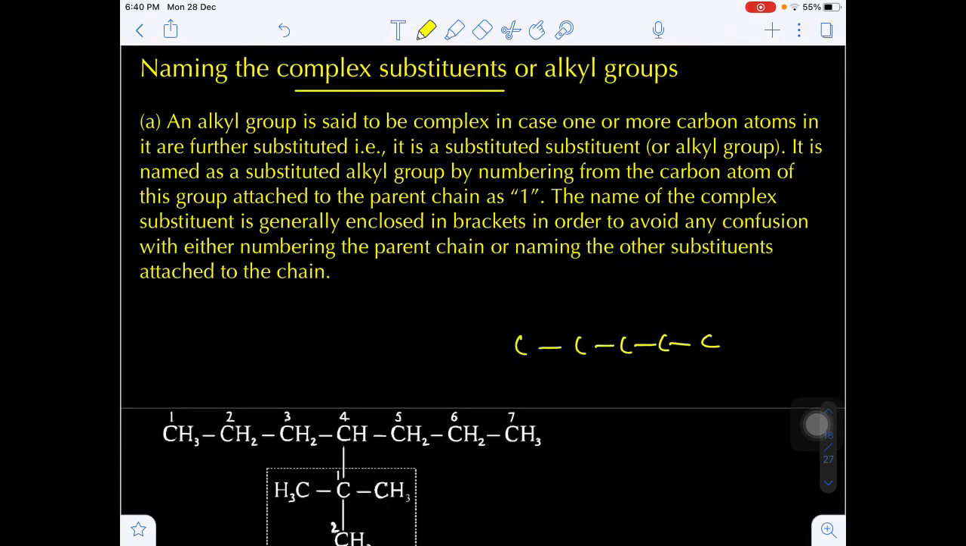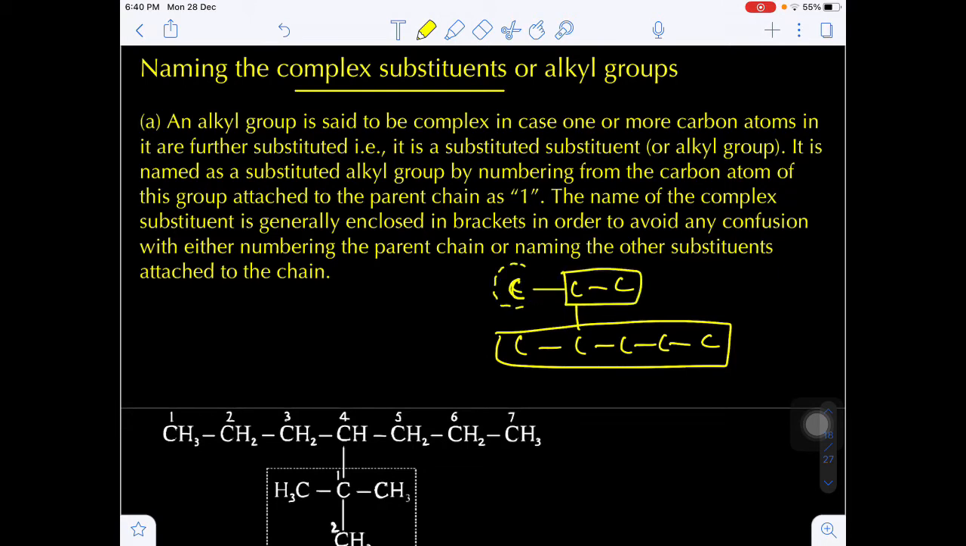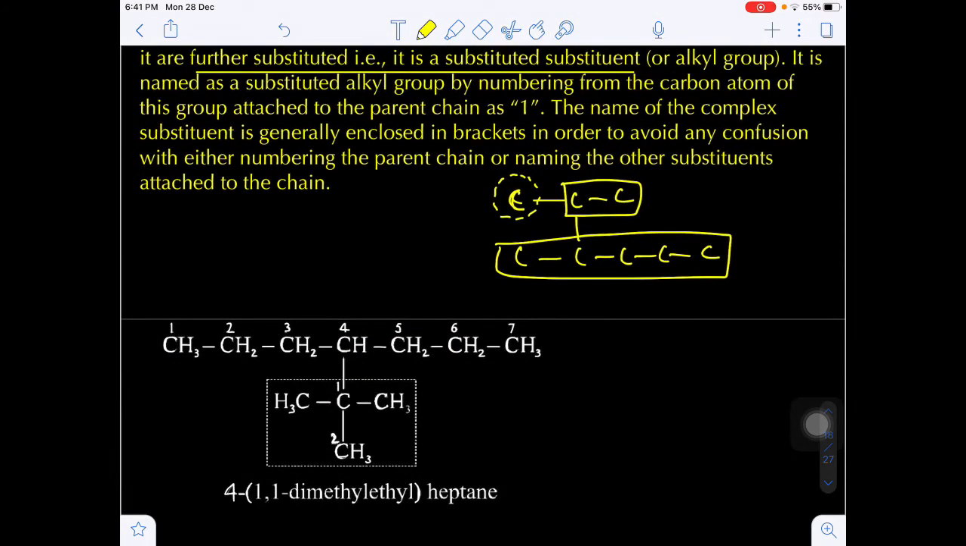Suppose we have one parent chain like this and we have some side chain like this. This is the parent chain. Side chain containing two carbons. Again in the side chain there is also one branching. This is the side chain. Again this is the branching. That means a substituent containing further substitution is called a complex substituent. An alkyl group is said to be complex if one or more carbon atoms are further substituted. That means it is a substituted substituent.